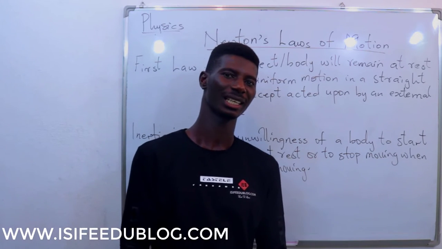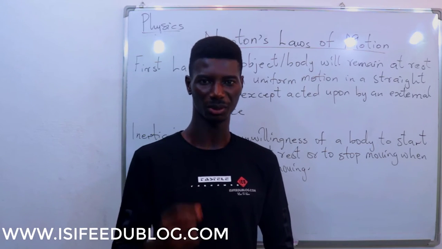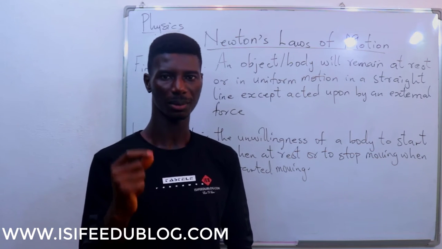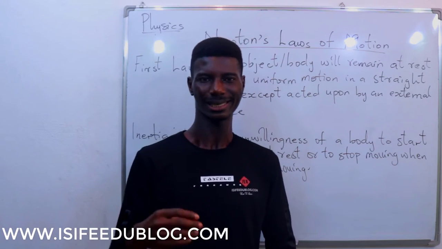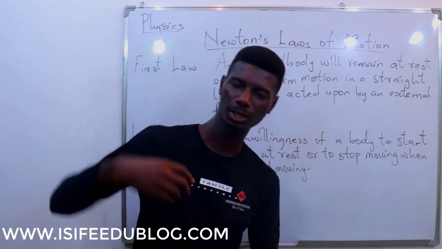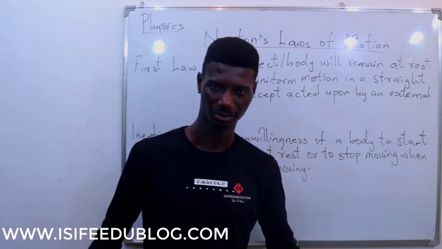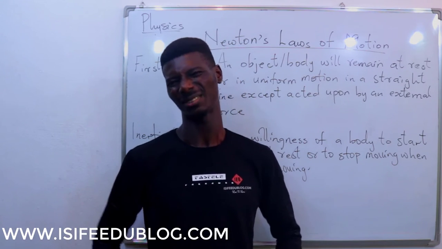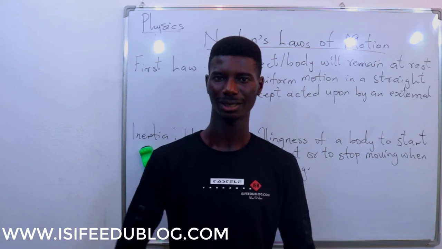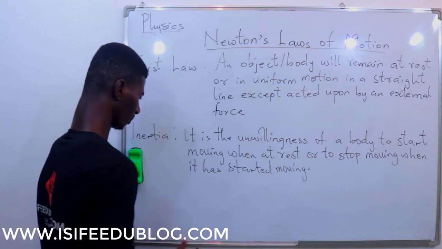So that is why it is regarded that mass is a measure of what? Inertia. Note this. Very, very important, especially for those writing post-UME and JAMB. Mass is a measure of what? Inertia. Remember, mass is the quantity of material. So if the quantity of material is large, it is very, very difficult for you to move that thing. So the unwillingness will be much.